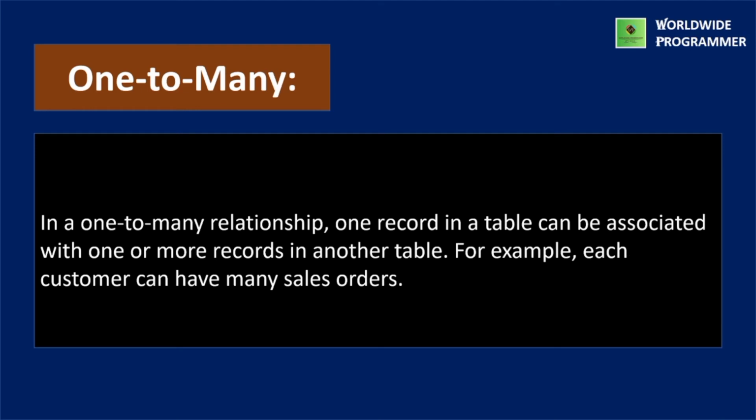Next one is one-to-many relationship. In a one-to-many relationship, one record in a table can be associated with one or more records in another table. For example, each customer can have many sales orders.